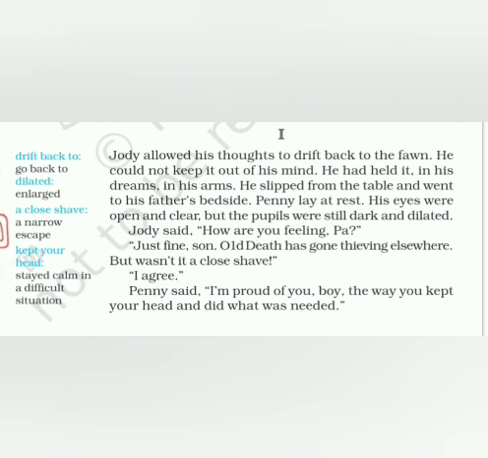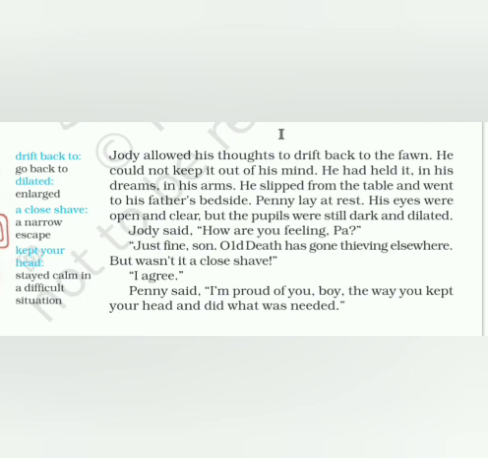Jody asked his father, "How are you doing, Pa?" Pa is Papa. And the father, Penny, says, "I am doing fine, son." And he says this dialogue, you see, "Old Death has gone thieving elsewhere." Old Death means, like in Hindi we call them Yama, no? Yama, the god of death, he comes for you, it seems.